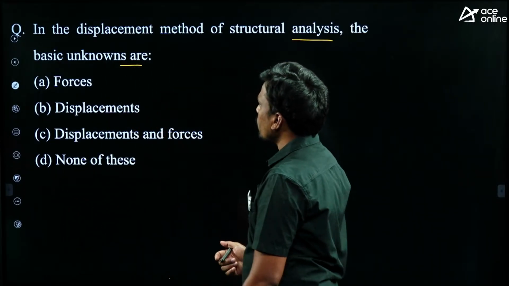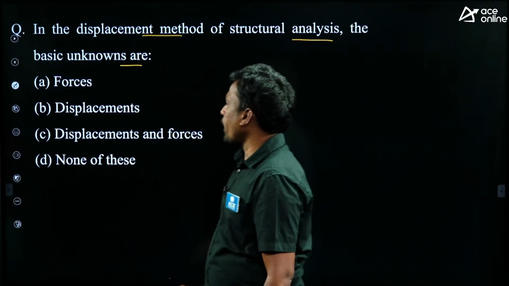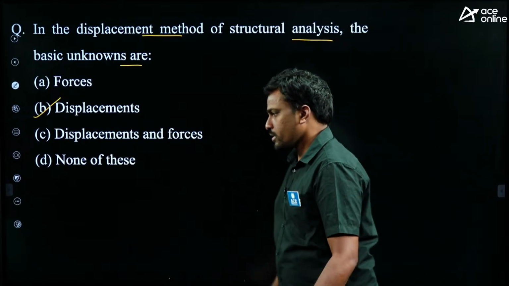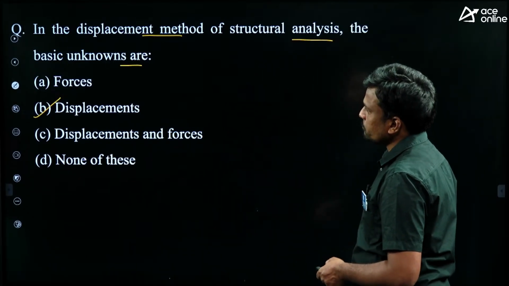So what is given in displacement method? What are the unknowns? Displacements are unknowns. So option B is correct. Yes, Karthik, correct. Right. Next.